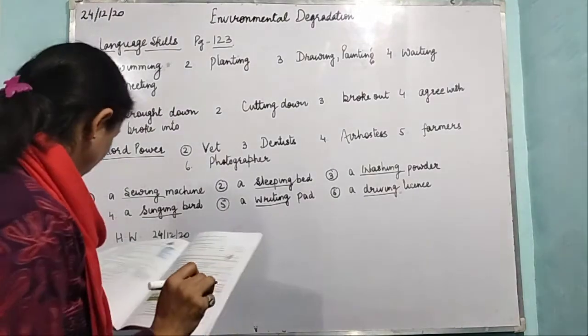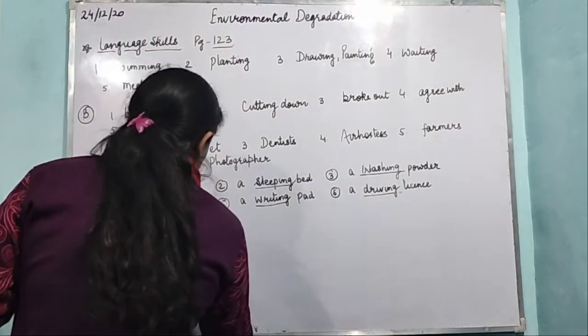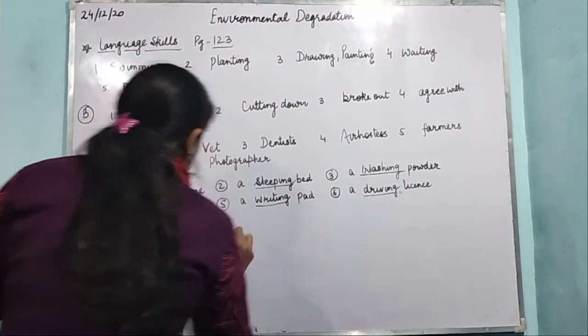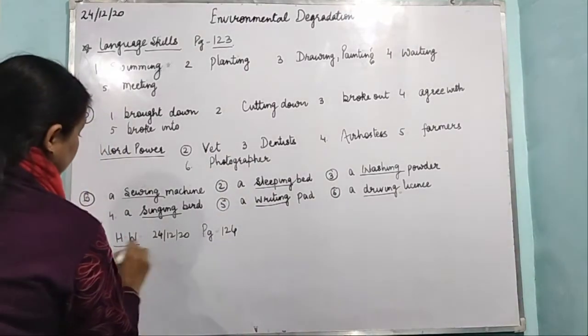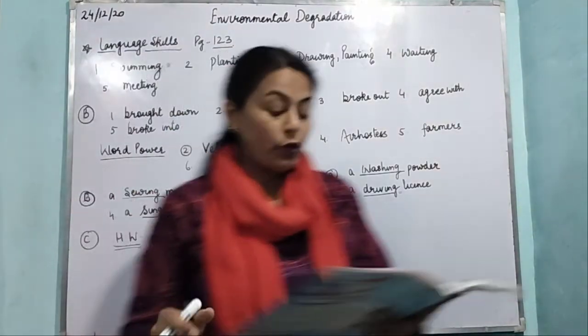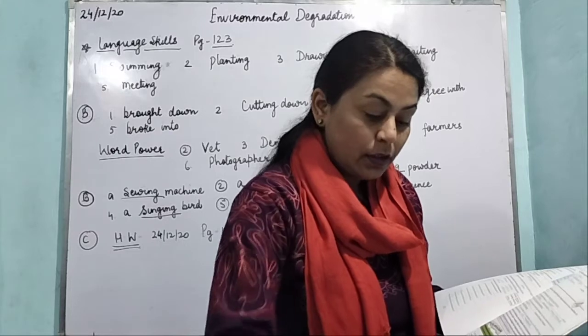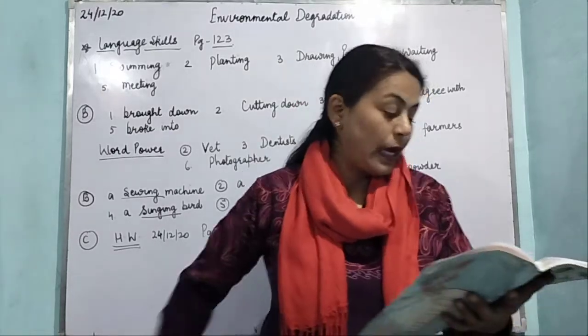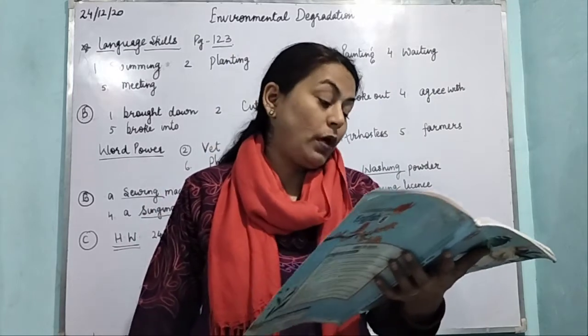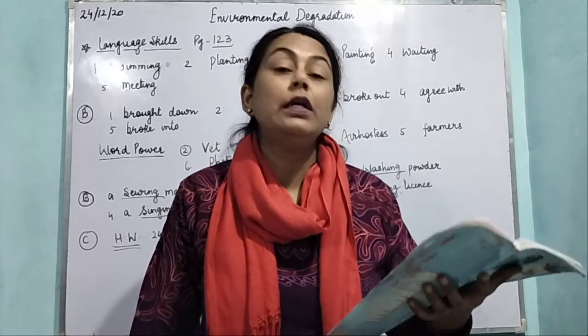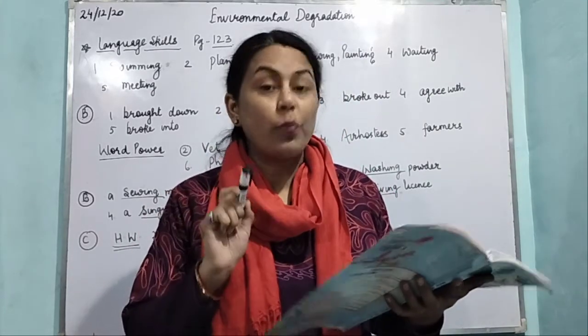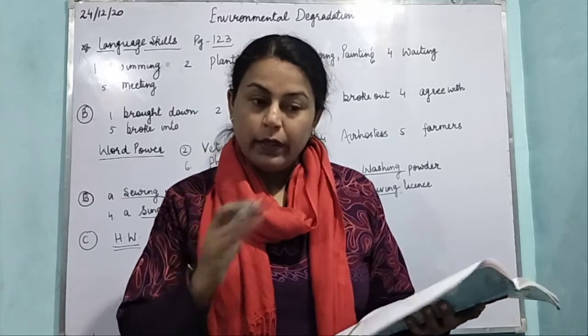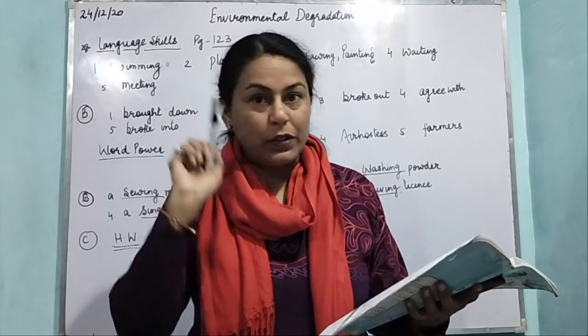Okay, page 124. This is your homework. So what is it? What you have to do in this is take out your dictionary, right? And answer the following questions. What are the first three words that begin with W? So you will have to open the dictionary, take out the words starting with the W.